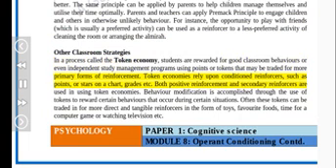Token economies rely upon conditioned reinforcers, such as points, or stars on a chart, grades, etc. Both positive reinforcement and secondary reinforcers are used in token economies. Behavior modification is accomplished through the use of tokens to reward certain behaviors that occur during certain situations. Often these tokens can be traded in for more direct and tangible reinforcers in the form of toys, favorite foods, time for a computer game or watching television, etc.